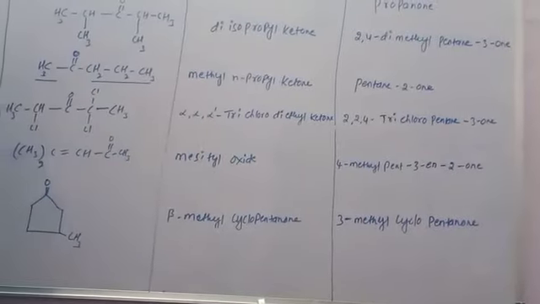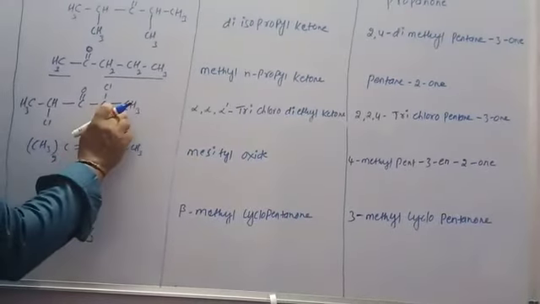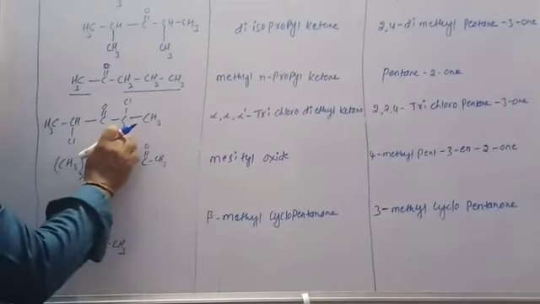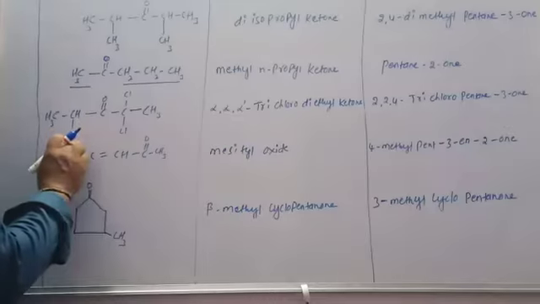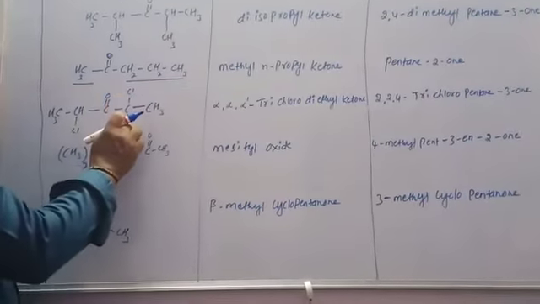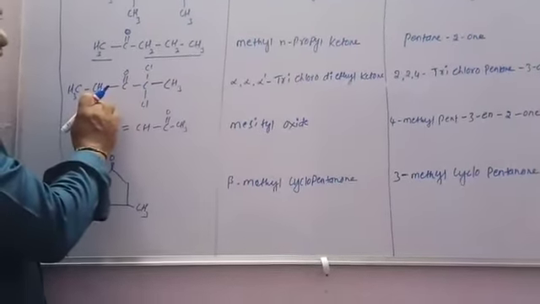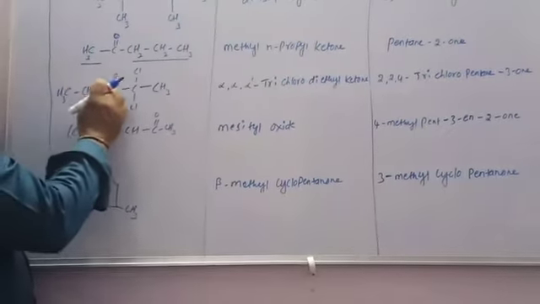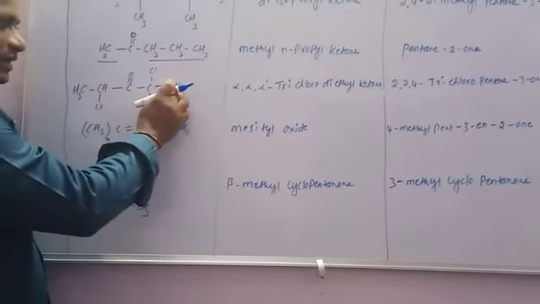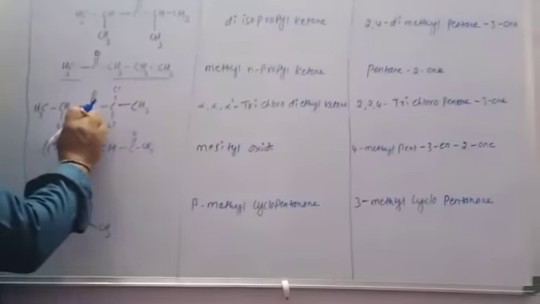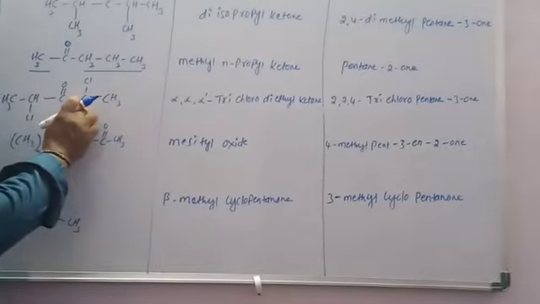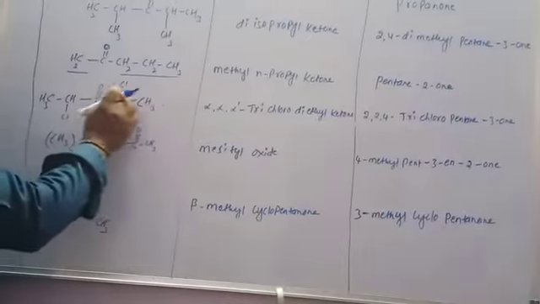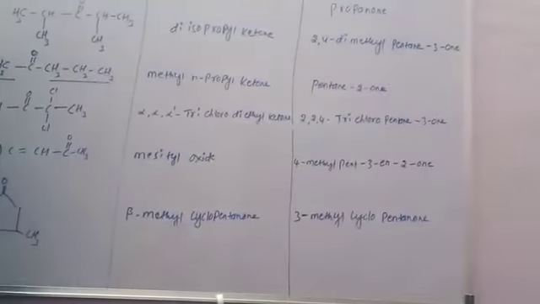For the IUPAC name, it is the first carbon, the second carbon with two chlorines, the third carbon, and the fourth carbon with one chlorine. So it is 2,2,4-trichloro. The chain is pentane, with the ketone on carbon 3. So the IUPAC name is 2,2,4-trichloropentan-3-one.